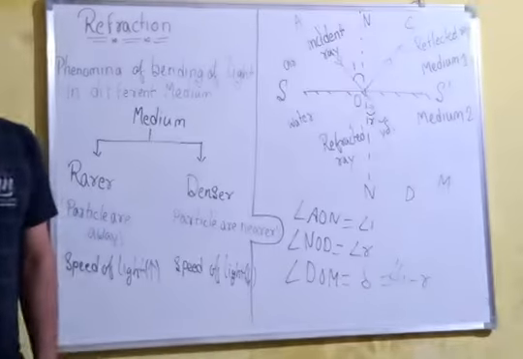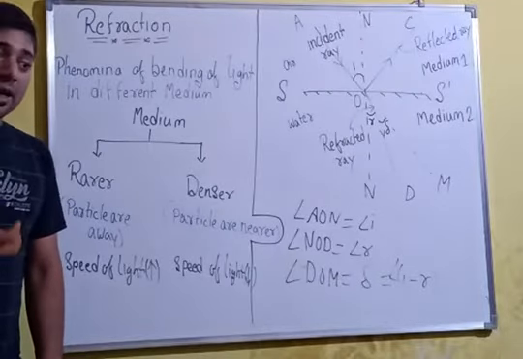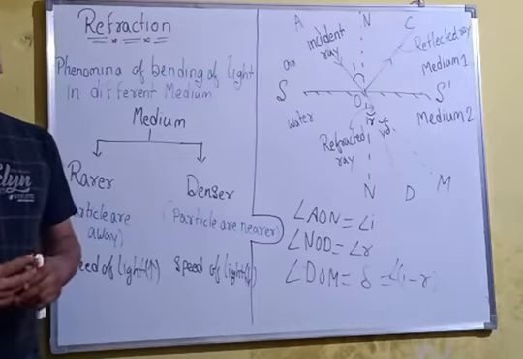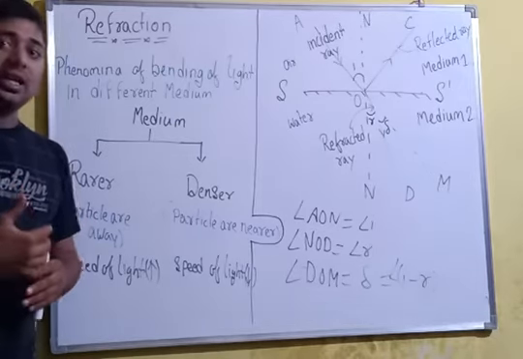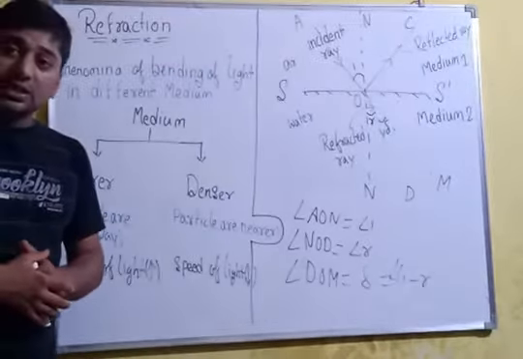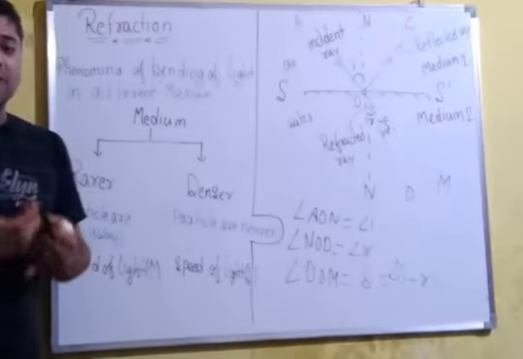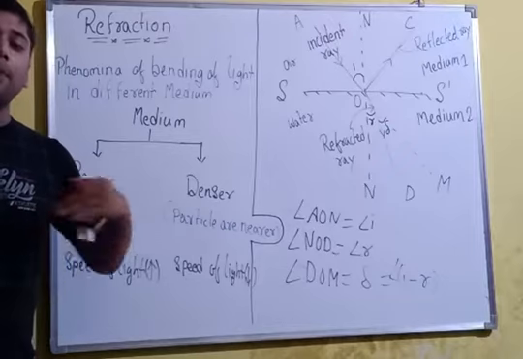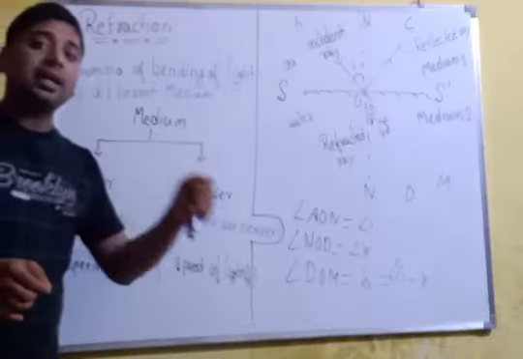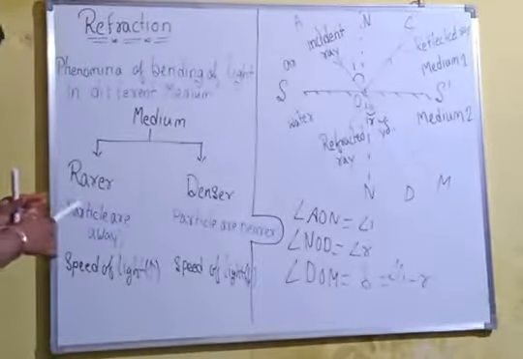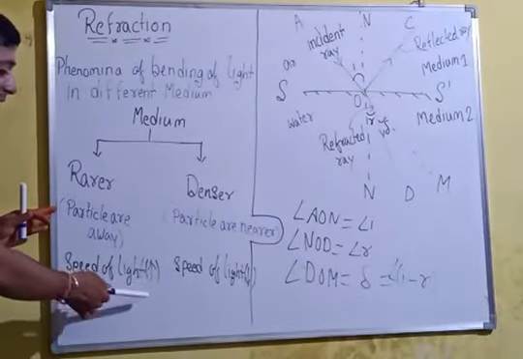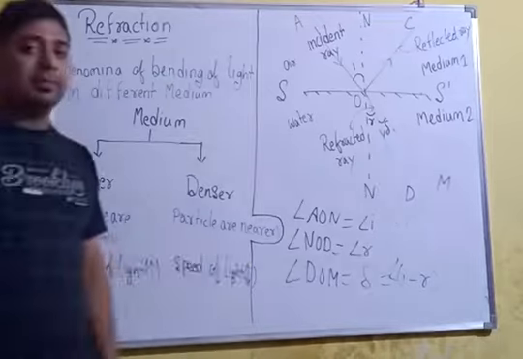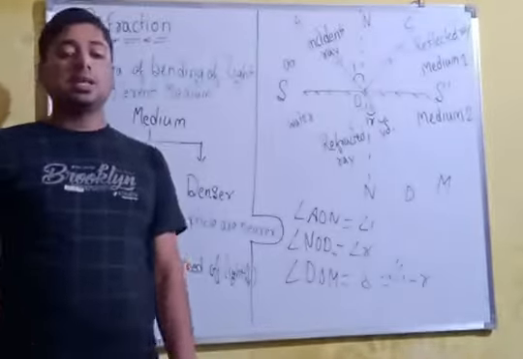So what is the impact on the speed of light regarding these media? Because refraction deals with the medium, if the medium changes, then the speed of light also changes. But how does it change? In a rarer medium, the speed of light is more in comparison to the speed of light in a denser medium. So if the medium is rarer, the speed of light will be more, but if the medium is denser, the speed of light will be less. This is the basic concept.